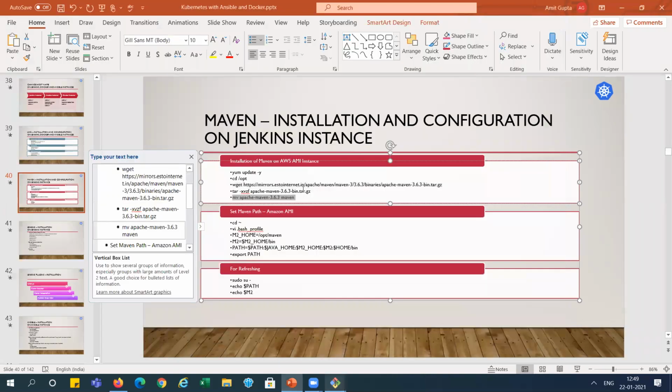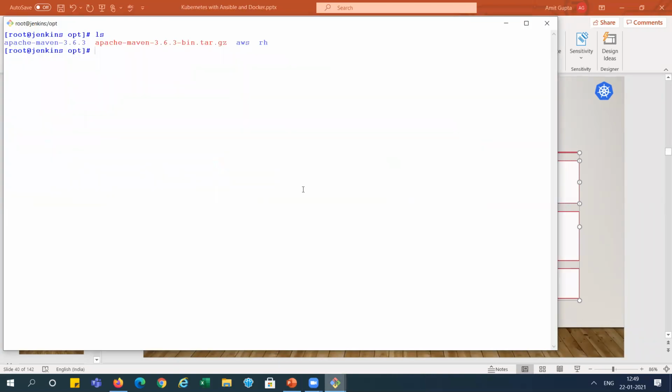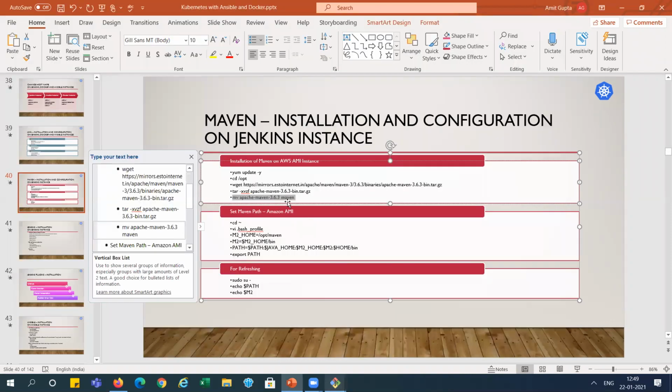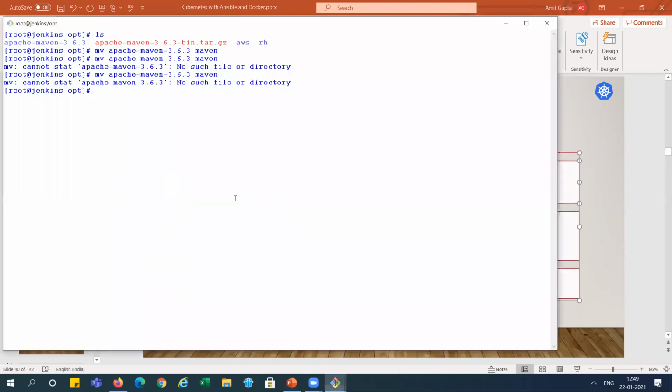Not copied. And do it manually, something is there.